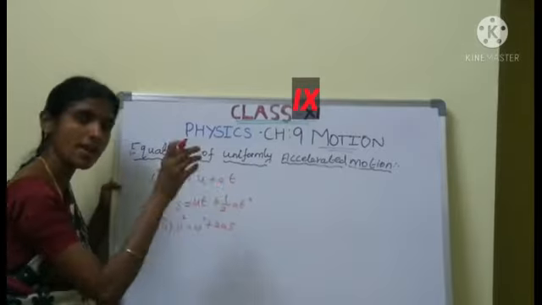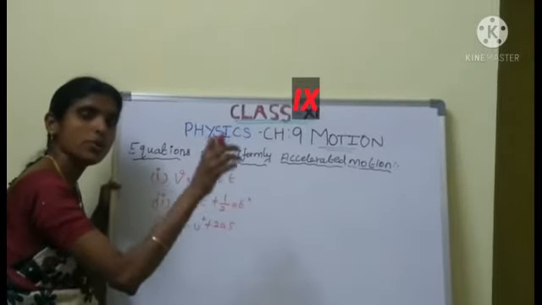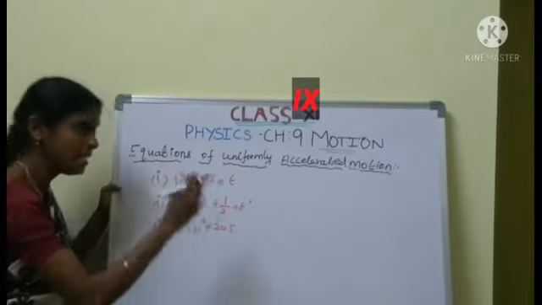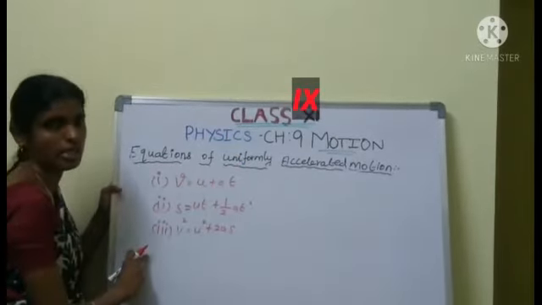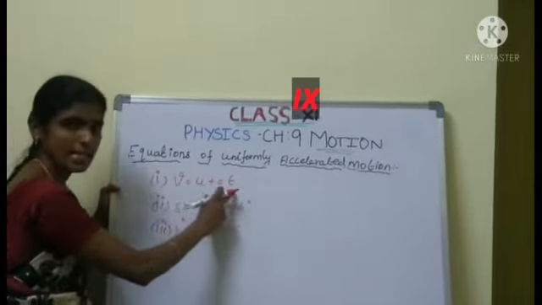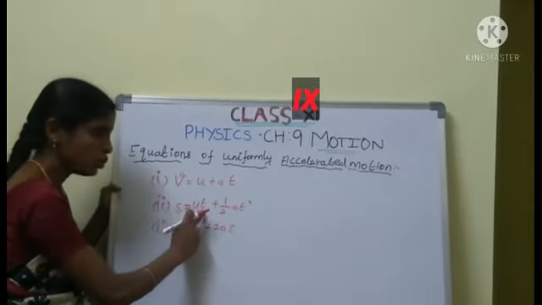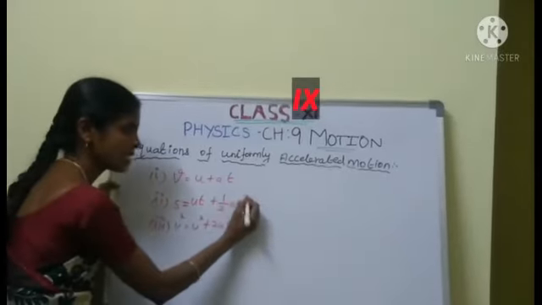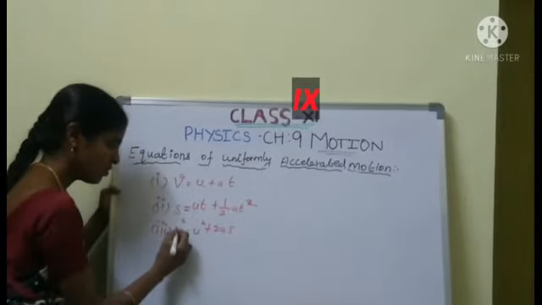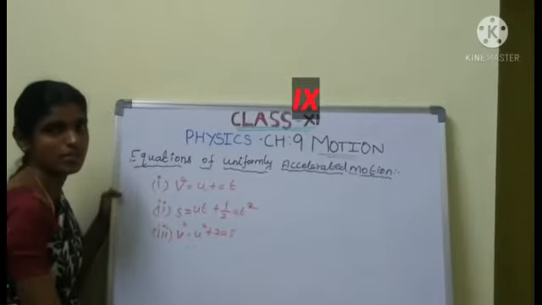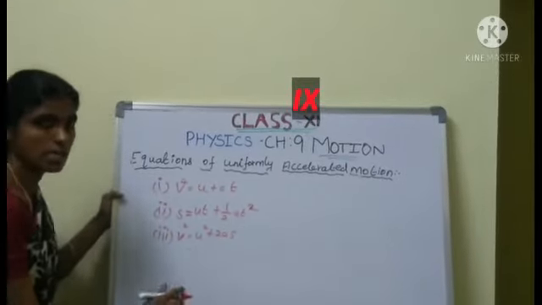Whenever an object moves with uniformly accelerated motion, it has these three equations. V equal to U plus AT. The second is S equal to UT plus half AT squared. The third equation is V squared equal to U squared plus 2AS.